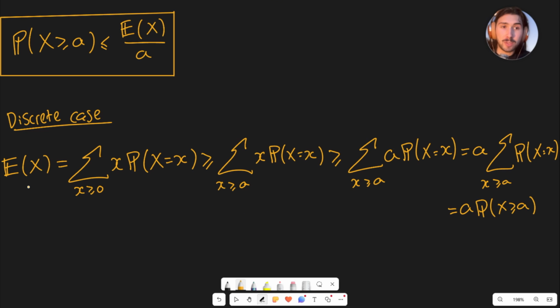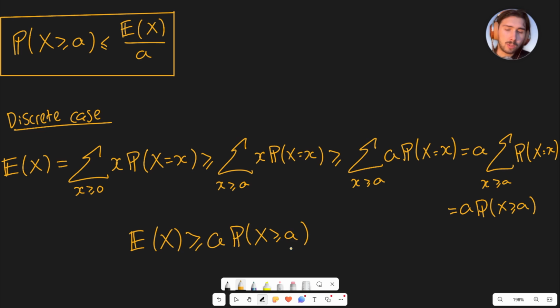On the left-hand side, we have the expected value of x. On the right-hand side, we have a times the probability that x is bigger than or equal to a. So I can conclude that the expected value of x is bigger than or equal to a times the probability that x is bigger than or equal to a. And then we can obviously just rearrange this by dividing both sides by a, and we're going to arrive at Markov's inequality. So we've proven that it works for any value of a that's greater than 0, of course, and it works for any discrete random variable.